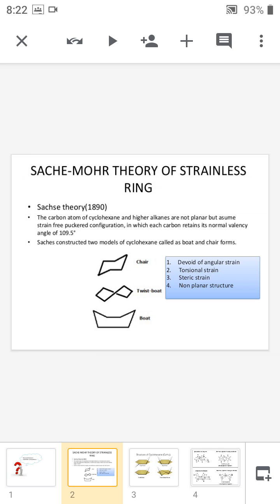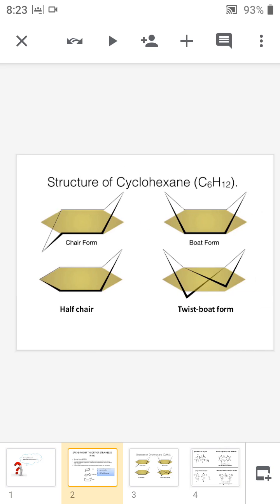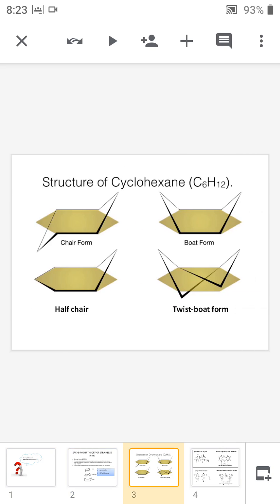So according to their theory, cyclohexane and other higher cyclic hydrocarbons exist as non-planar molecules and they acquire the puckered ring structure, and they are not planar. That's why they acquire the tetrahedral bond angle of 109.5 degrees. So the higher molecules are stable. Now we are moving into cyclohexane in detail.